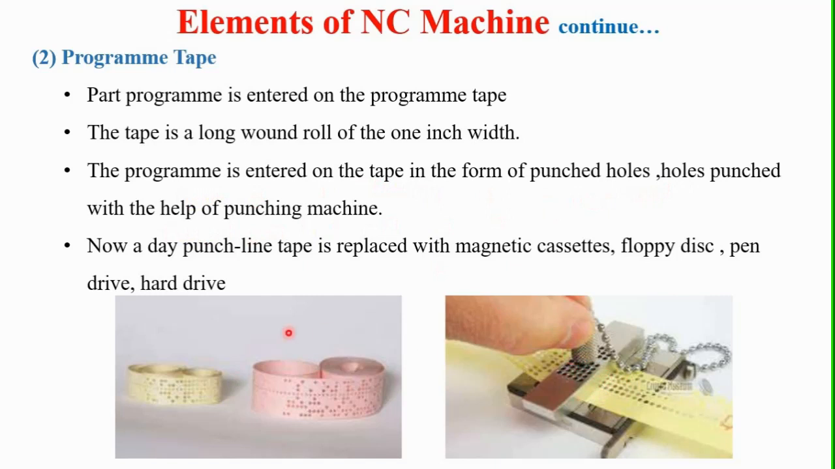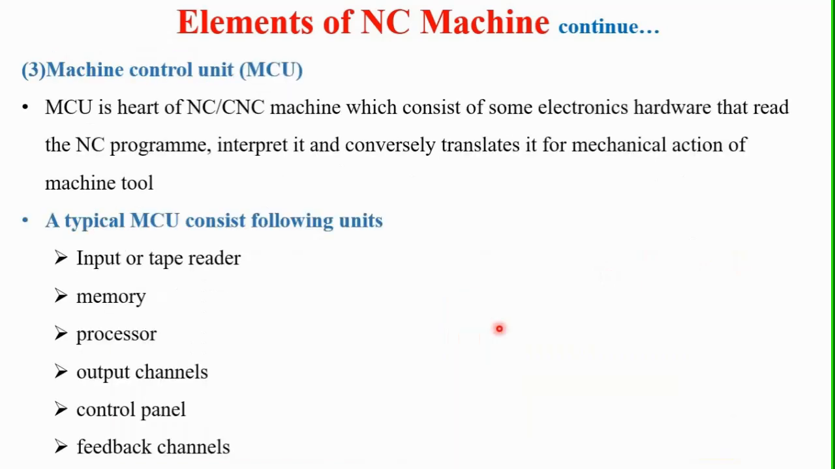Nowadays, punched tape is replaced with magnetic cassettes, floppy disks, pen drives and hard drives. Also, nowadays the numerical control machines are converted into computer numerical control machines. So, as computers are used to control these machines, cassettes, floppy disks or pen drives can also be used nowadays.